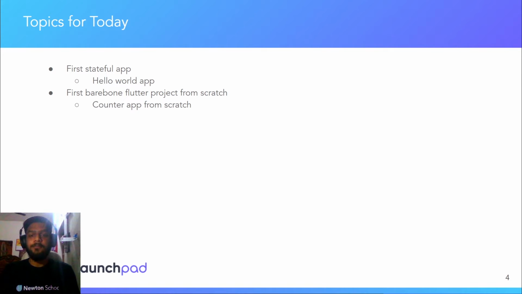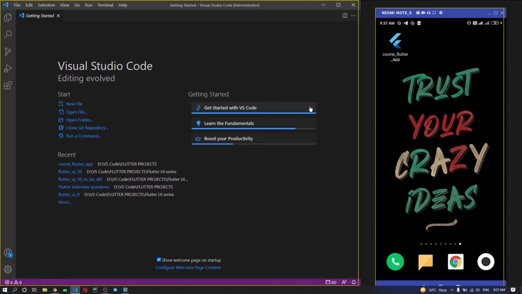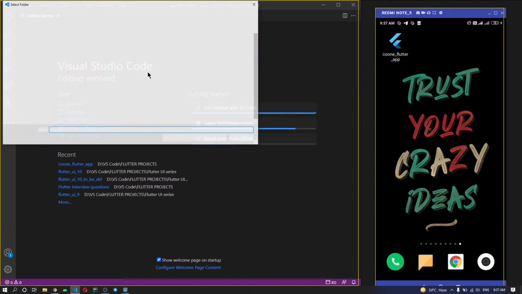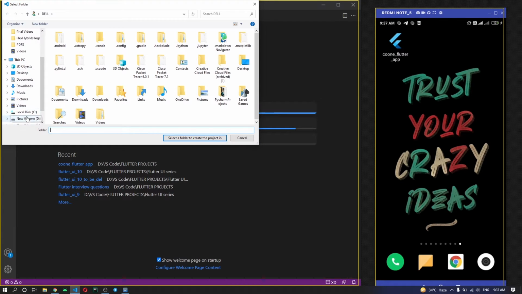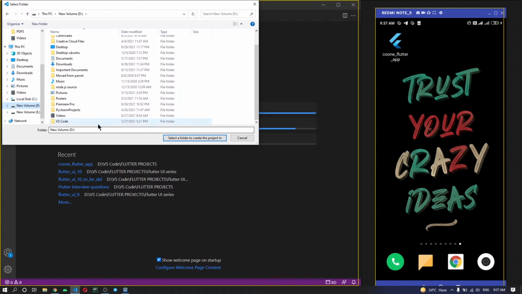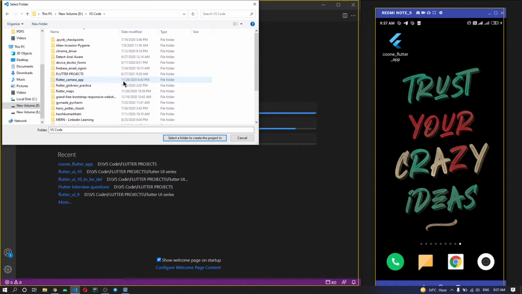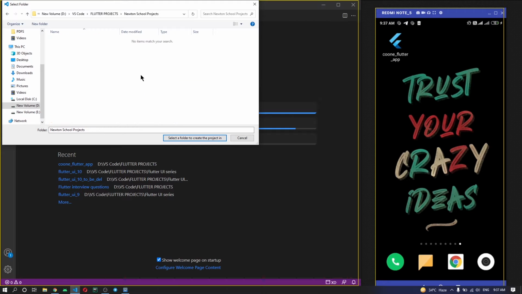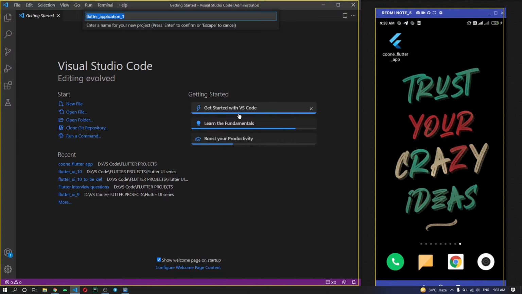Here you can see that I have opened my VS Code. Now I'll be creating a new Flutter project in it by pressing Ctrl Shift P. It has opened a new Flutter application option at the top. I'll be clicking on it and selecting a new folder for my Flutter application. I generally keep all my projects under this Flutter projects folder. As this is related to Newton School, let me store it under Newton School projects. Selecting the folder, I'll be naming it Hello World app.